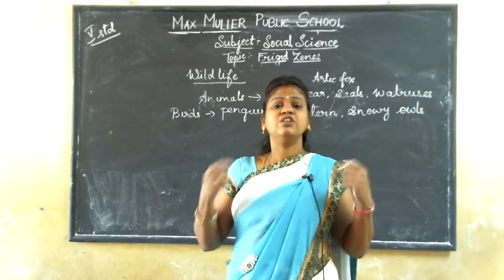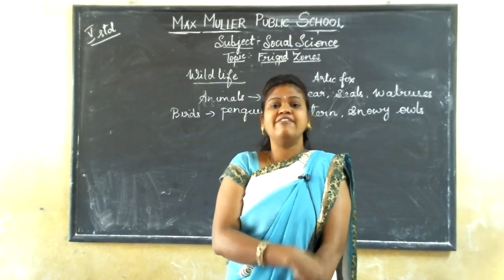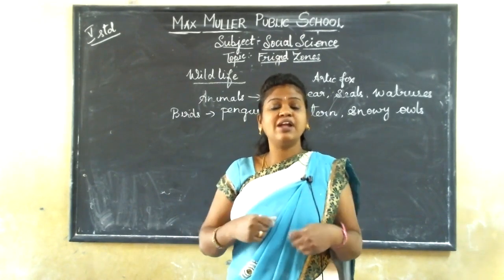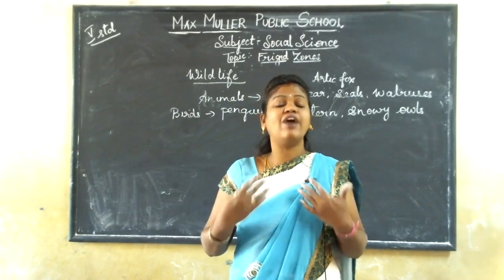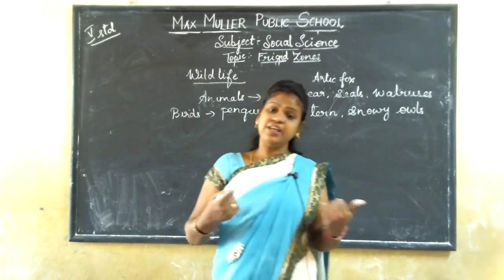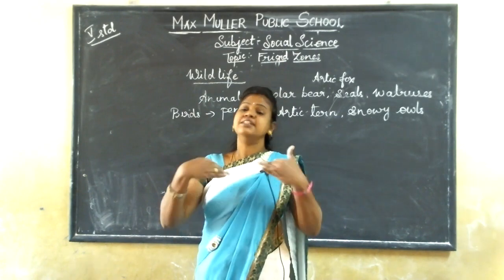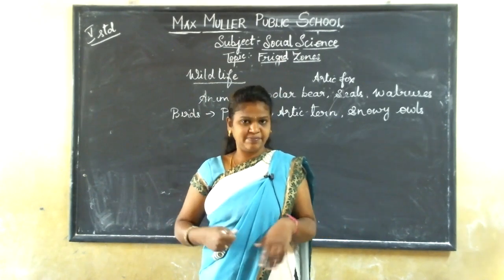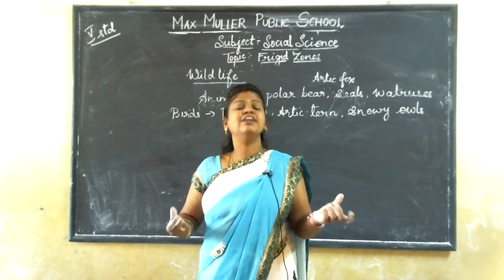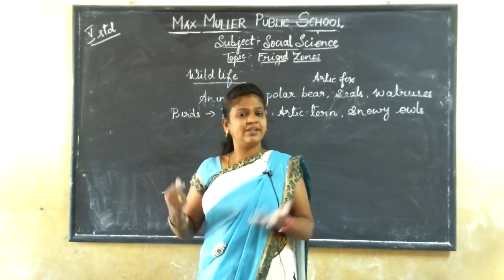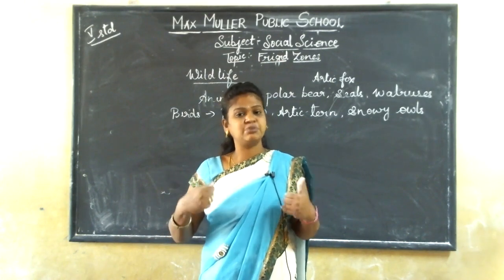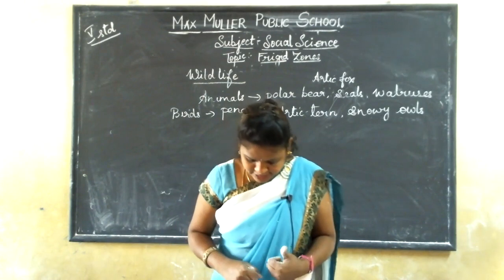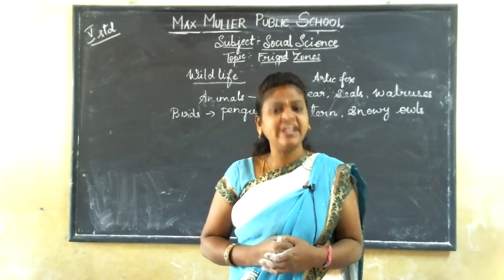Thick fur is like when you wear coats with wool, somewhat furs. By wearing that, it keeps you warm during the winters. In the same way, these animals are protected by their own thick fur. By having thick fur, they have adjusted to climatic conditions, it protects them from cold, and it keeps them very warm.